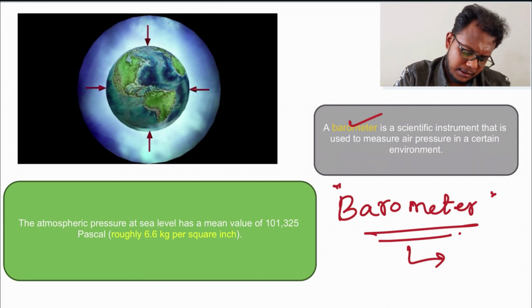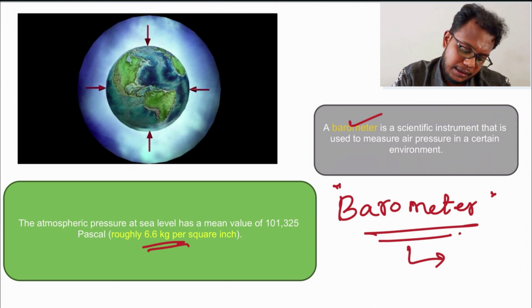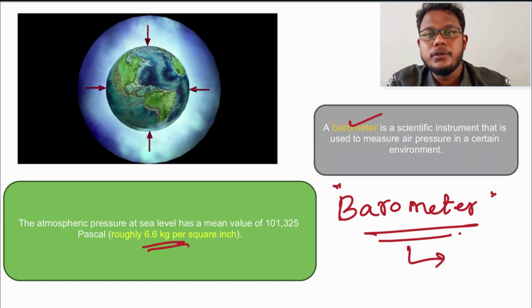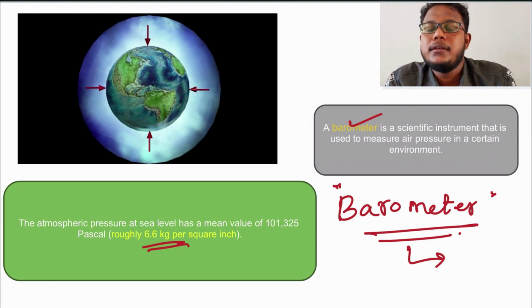And this is important. Each and every one of us, each and every layer, each and every inch of our earth is bearing a weight of nearly 7 kilograms due to this atmospheric pressure. But we can't feel it. Why can't humans feel it? Why can't animals feel it? Because we have blood circulated throughout our body, which also has pressure that acts opposite to the atmospheric pressure, and we are not feeling any pressure exerted on us.